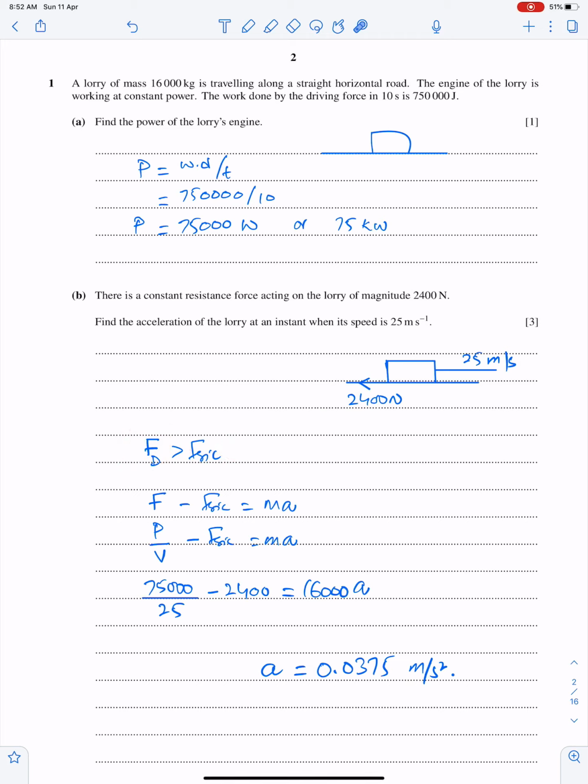When you bring this friction on the left hand side, you'll get F minus friction is equal to ma. This is Newton's second law. The resultant force is equal to ma, the product of mass and acceleration. Well, we need acceleration, we have power, we have velocity, we have friction, we have the mass of the lorry, so we can easily get a. Must give your answer up to three significant figures.